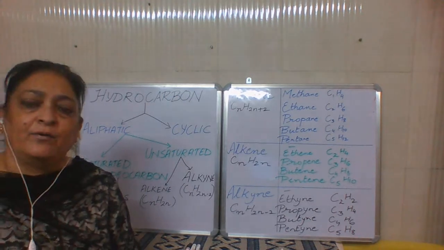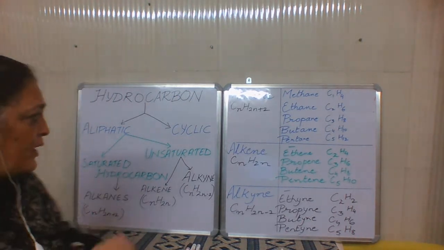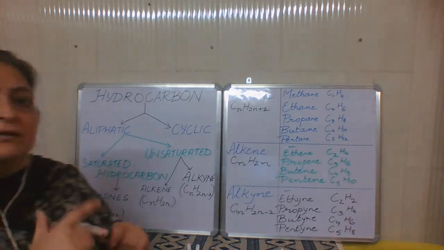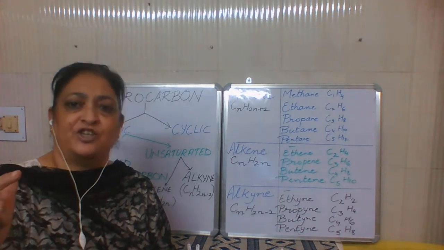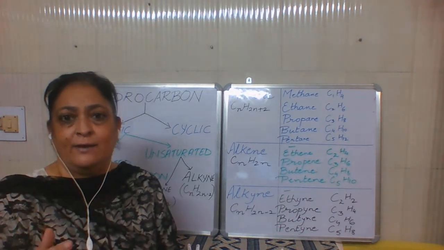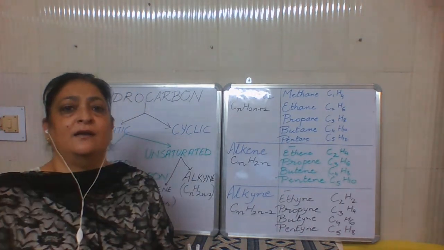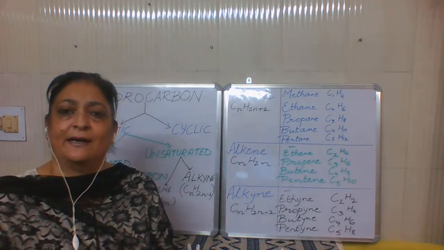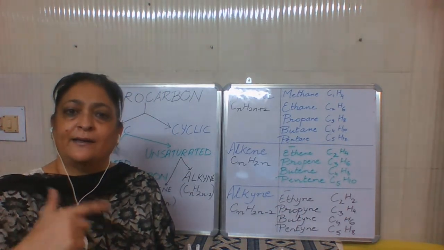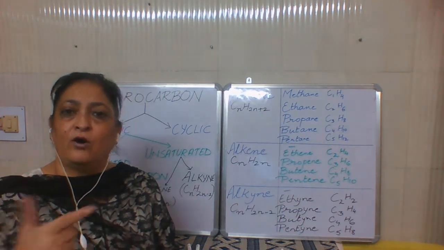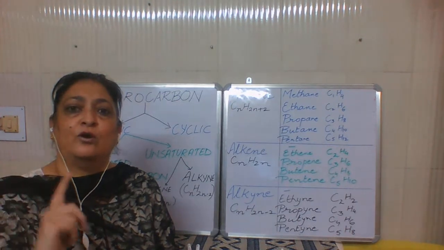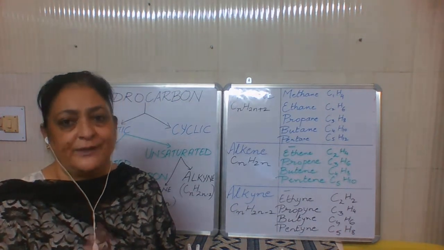Now, what are aliphatic hydrocarbons? Aliphatic hydrocarbon means the carbon atoms are in an open chain, the way we stand in the assembly, and the first student and the last student are not joining hands. So they are in a straight line, or maybe there can be a different pattern of arrangement of the line, but the first and the last student should not join hands. That is called a straight chain.